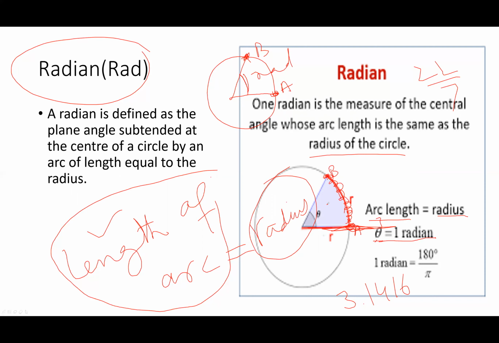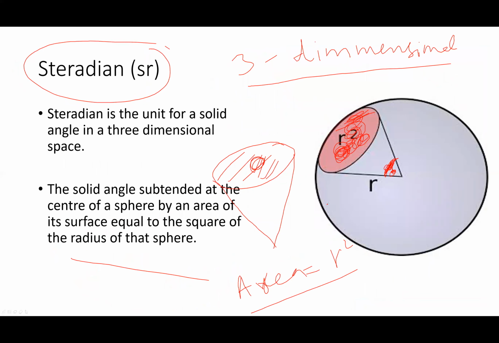So when the length of arc is equal to the radius of circle, it means an angle of 1 radian between two different points on the circle. The length of arc between these 2 points must be equal to the radius. If the surface area is equal to the square of radius, then the angle will be 1 steradian.